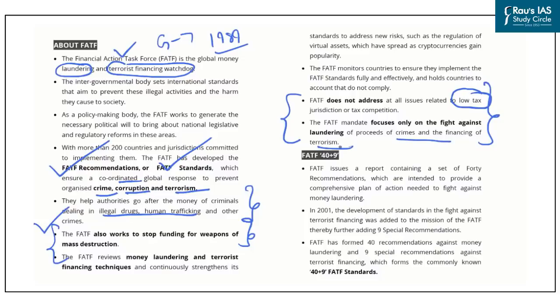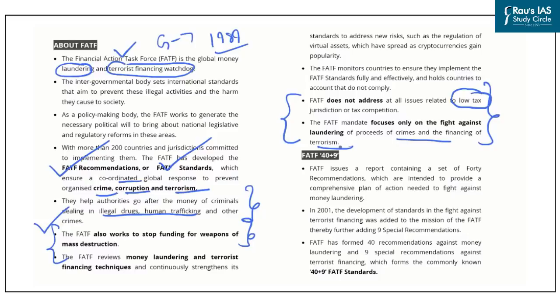So, this is the clear mandate of the FATF, that it aims at stopping global money laundering, terror financing, and also money that comes out of organized crime, that is, illegal drugs, human trafficking, etc. And also, it aims at stopping the funding for weapons of mass destruction. However, it does not deal with any kind of taxation related issues.